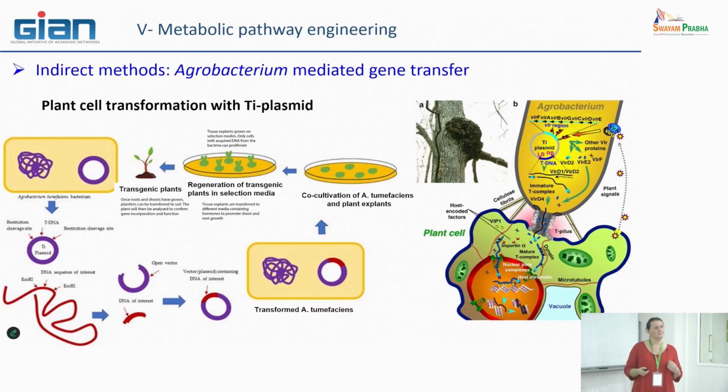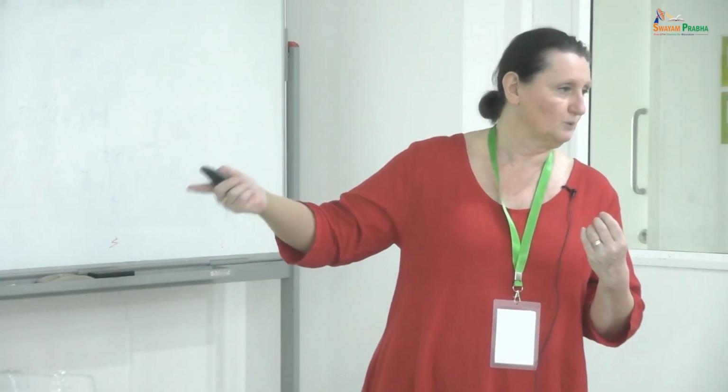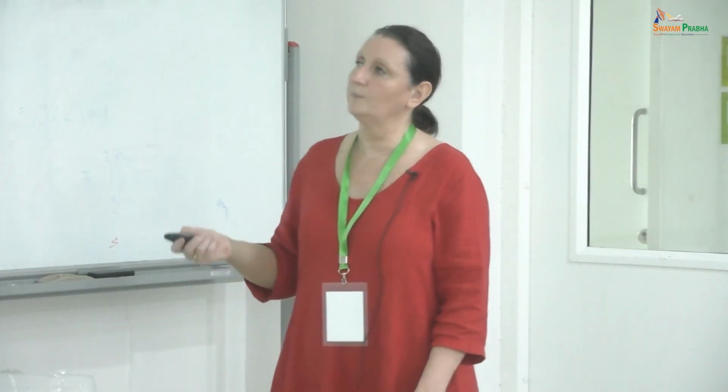And one cell will be able to produce one plant. This means that if your cell has been transformed, you can produce a plant that is entirely transformed. It means all the cells of the plant, from the root, from the stem, from the leaf, have acquired the modification of the genome you wanted to introduce. This is a real genetically modified organism, not a chimera. And this is what we want to obtain.